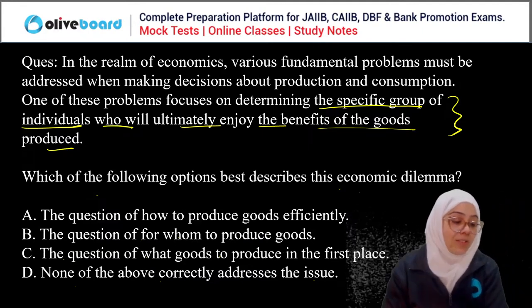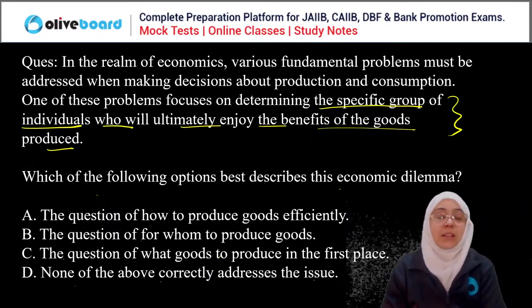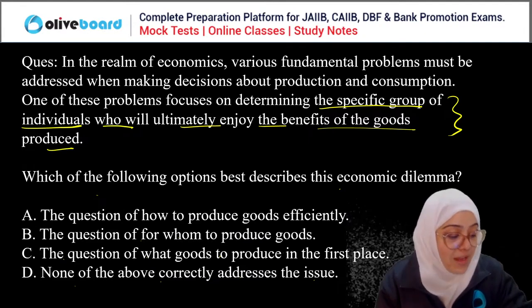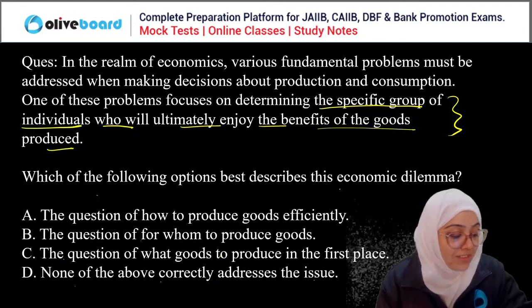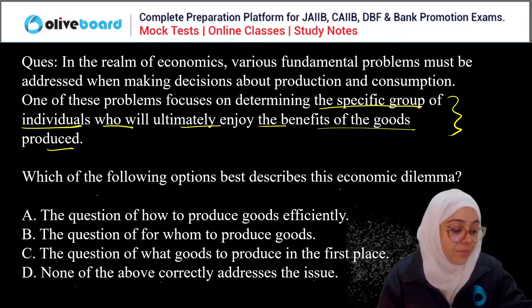Ma'am, only audio is there, no audio, video, both are there. You just have to exit and re-enter the class.